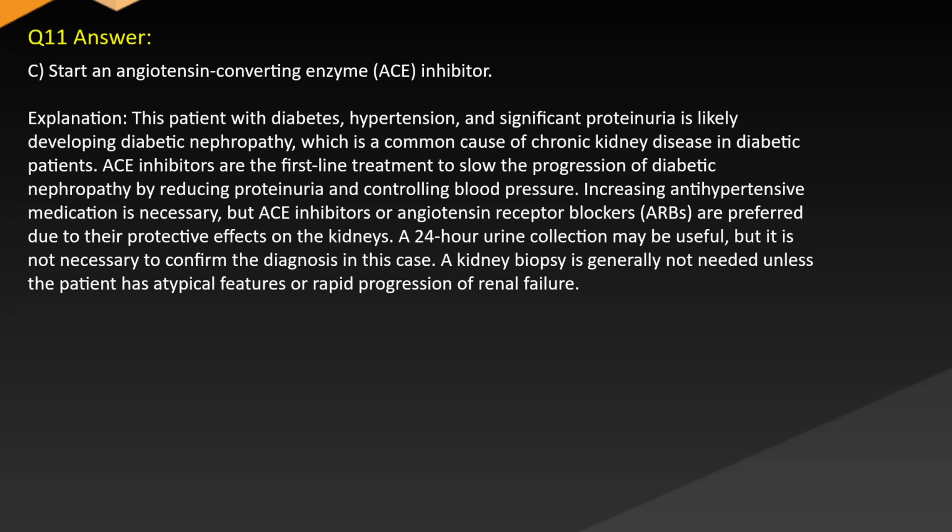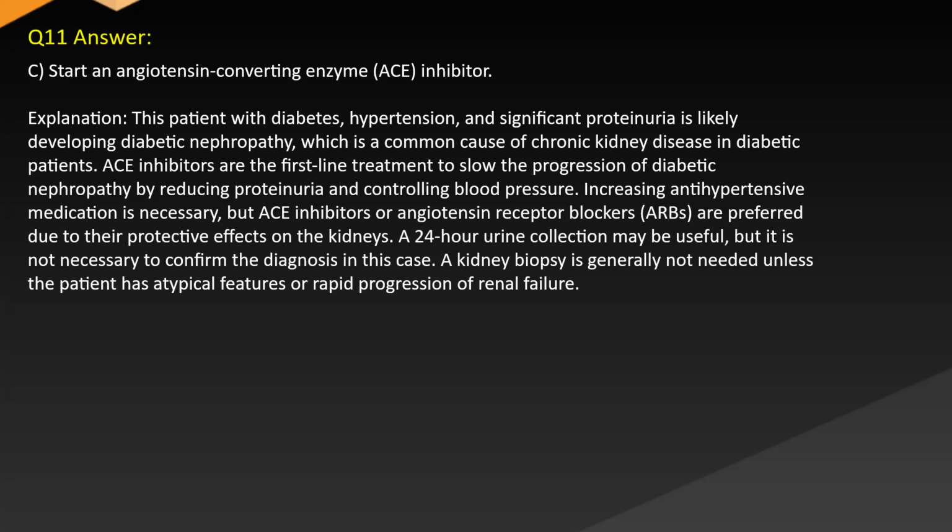Explanation: this patient with diabetes, hypertension, and significant proteinuria is likely developing diabetic nephropathy, which is a common cause of chronic kidney disease in diabetic patients. ACE inhibitors are the first-line treatment to slow the progression of diabetic nephropathy by reducing proteinuria and controlling blood pressure.